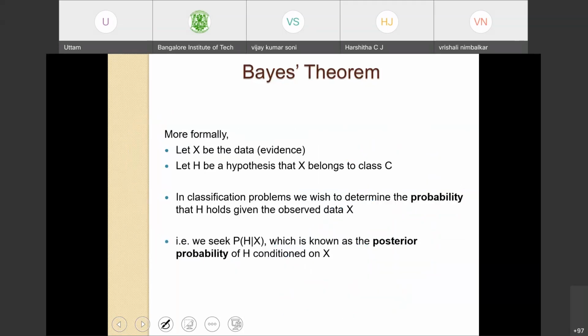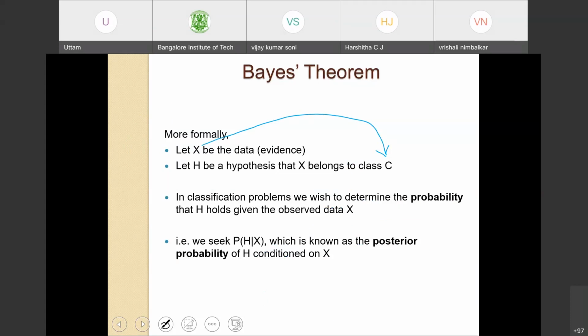Okay, more formally, let X be a data point, and let H be a hypothesis that data point X belongs to class C. So in a classification problem, what do we need?